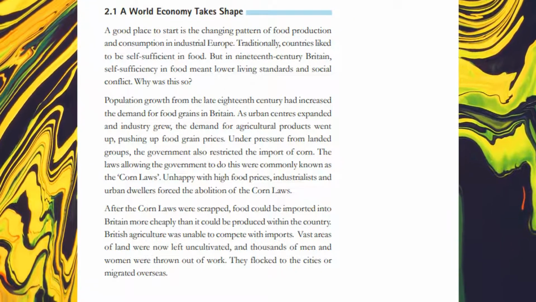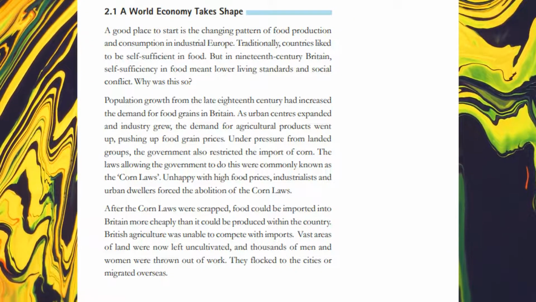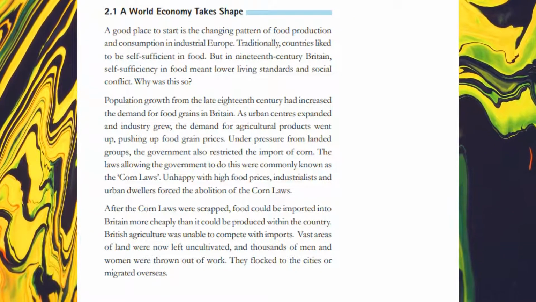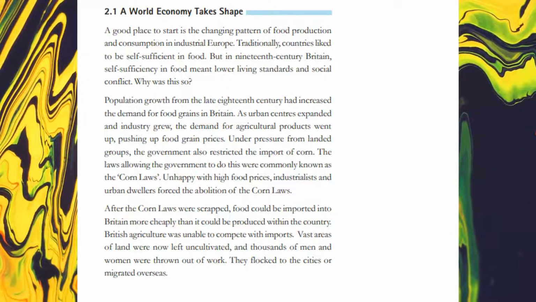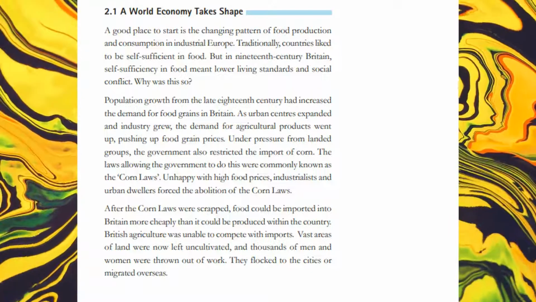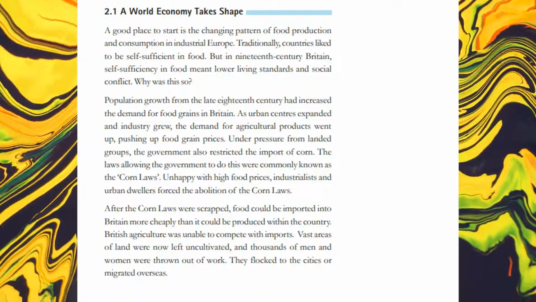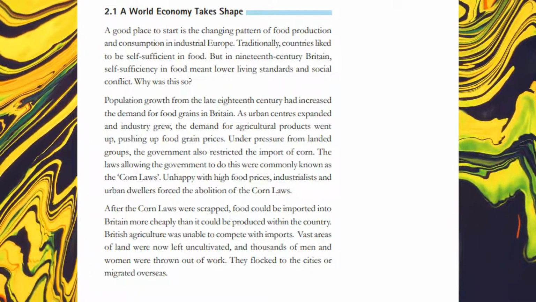2.1 A world economy takes shape. A good place to start is the changing pattern of food production and consumption in industrial Europe. Traditionally, countries liked to be self-sufficient in food. But in 19th century Britain, self-sufficiency in food meant lower living standards and social conflict.